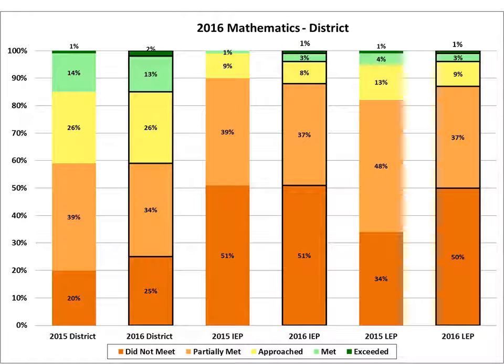Now we start to look at mathematics as a subject area. Once again, we start to see the picture as a school district from left to right from 2015 to 2016. And then looking at the two sets of data when it comes to students who are deemed Limited English Proficient and those who have an Individualized Education Plan. Once again, the top two bars in green indicate overall proficiency in mathematics.